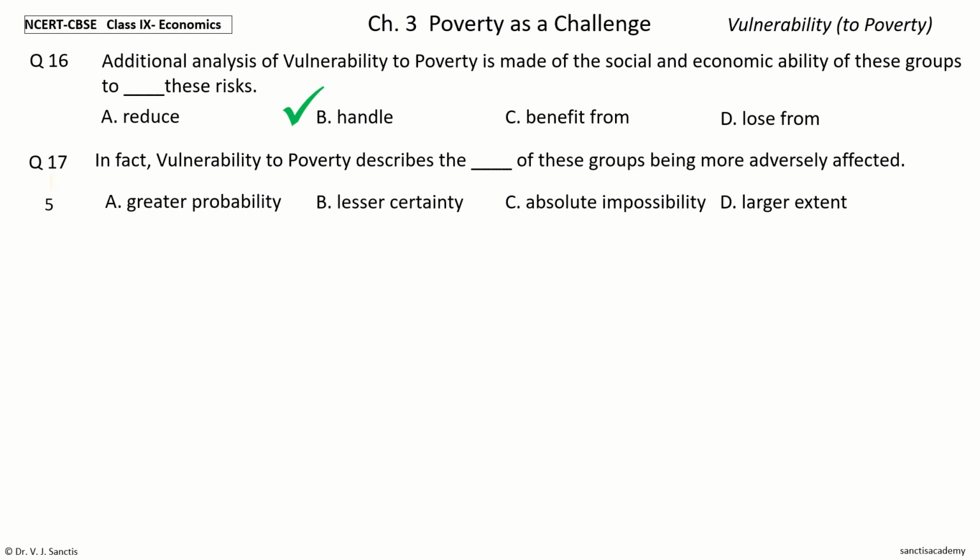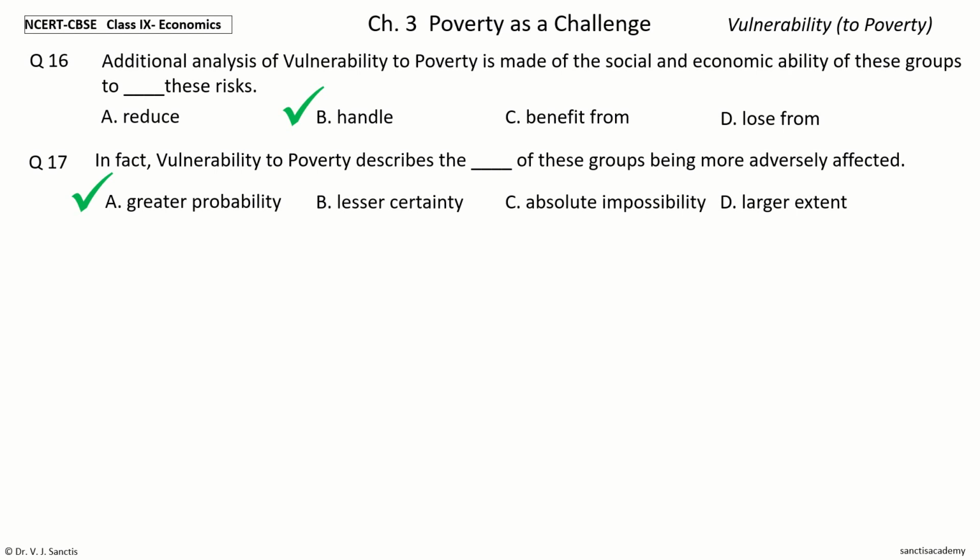Your time to choose. And the answer is greater probability. So, in fact, vulnerability to poverty describes the greater probability of these groups being more adversely affected.